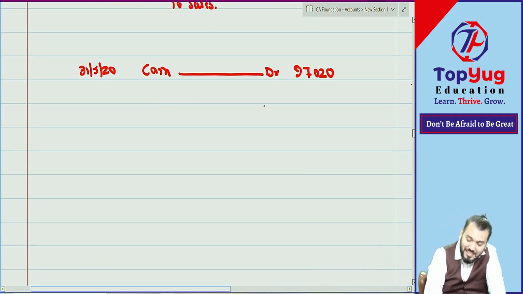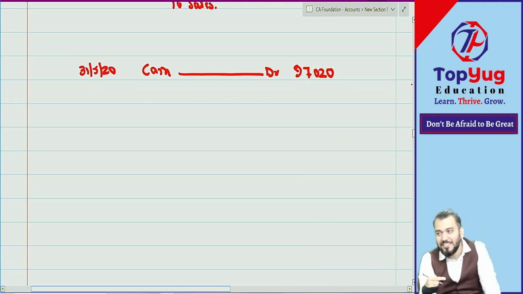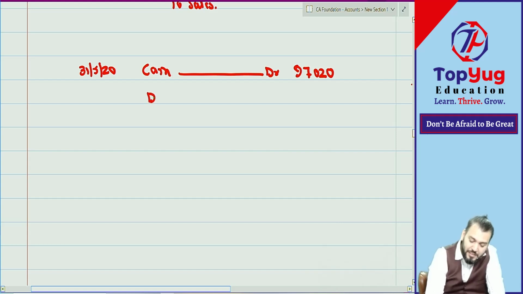Tell me. Cash discount. Now we'll open discount allowed or discount received, expense or income, debited or credited. Understood or not understood? Very good.